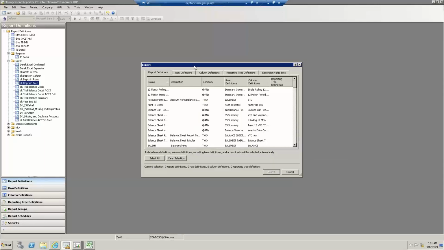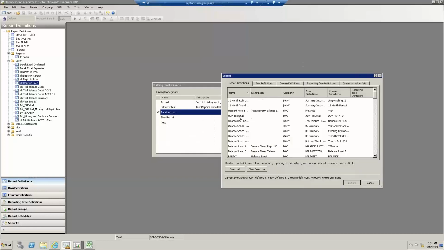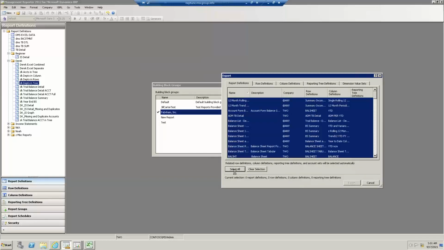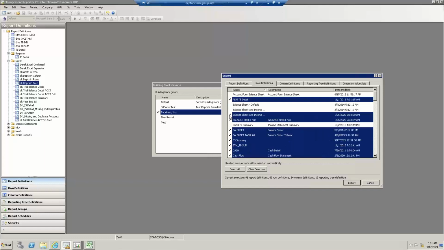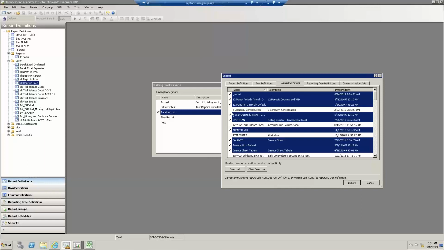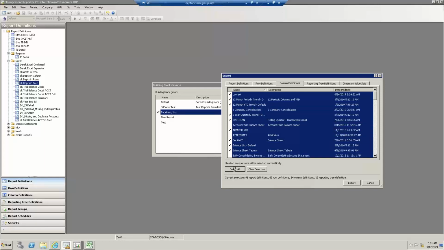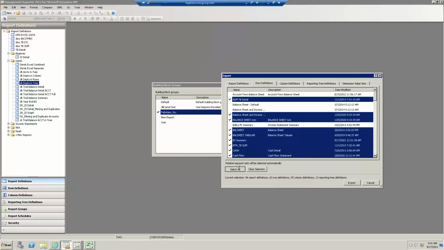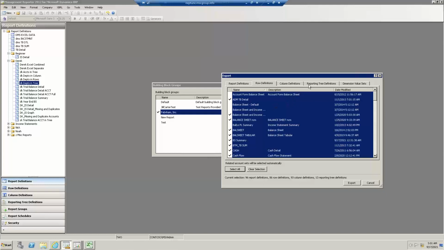And now let me even correct that statement, because usually what I would do is, first of all, I would export everything out, all 100 of my reports. Now when I select all, notice I'm on the report tab, but then there's a little sentence here above that says, hey, I'm also going to export the related rows, columns, and trees. So looking at this row tab, those that have a check mark, I'm going to export those out. Same story here in the column. These columns that are used for report automatically get chosen, but usually I come up here and I just export everything out just as an added precaution in case maybe I want to save and use those down the road.